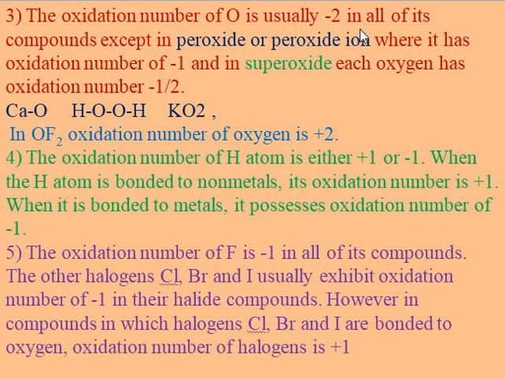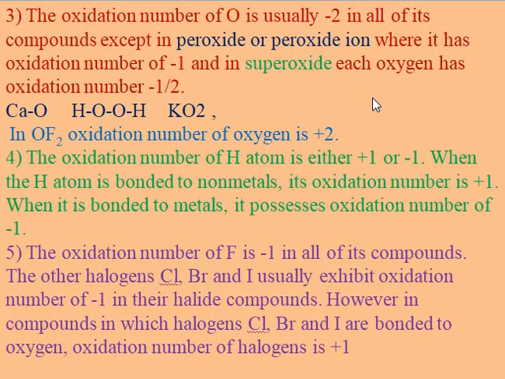Oxygen shows a -1 oxidation state in the peroxide ion, whereas in the superoxide, each oxygen has oxidation number -1/2.